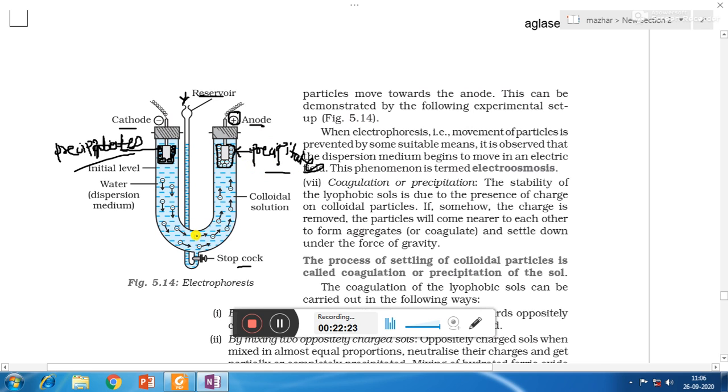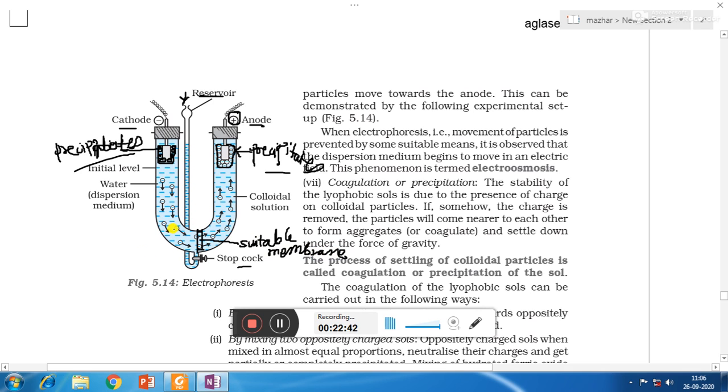So that is electrophoresis. Now suppose at the center I put some membrane, a suitable membrane in the path of the colloidal sol, then what will happen?